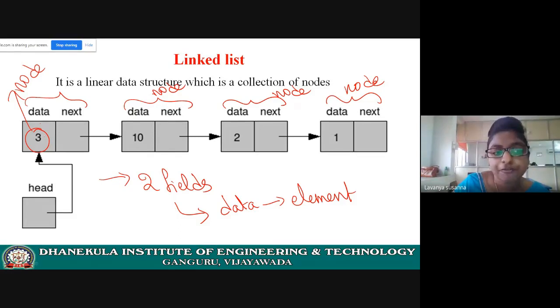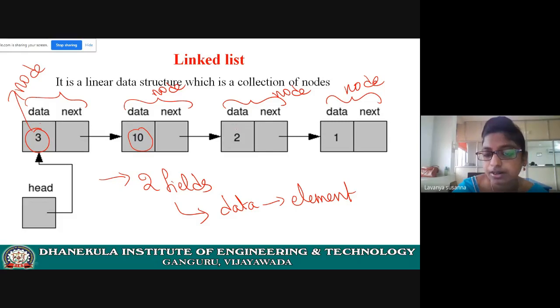See the first node contains two fields, right? First one is a data field. It contains 3. Next, see the second node. The first field is a data field which contains an element. What is the element present here? Element 10.